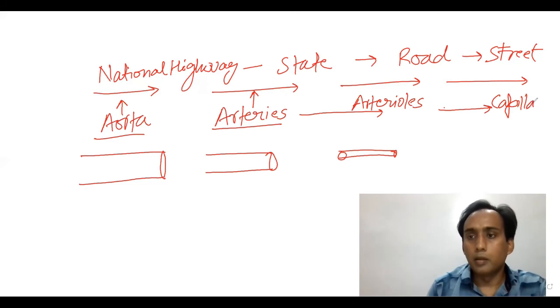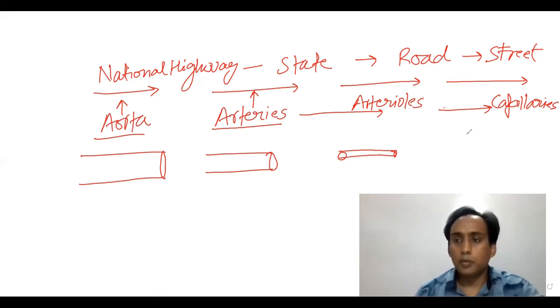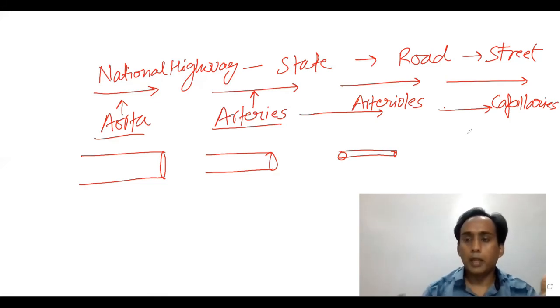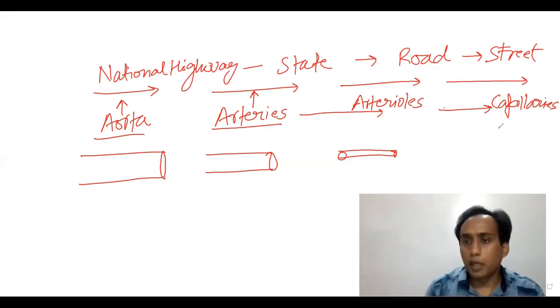Capillaries are so thin that their thickness is approximately unicellular, so that oxygen and nutrient material can pass from the capillaries to the cells, and from the capillaries the blood is returned towards the heart.